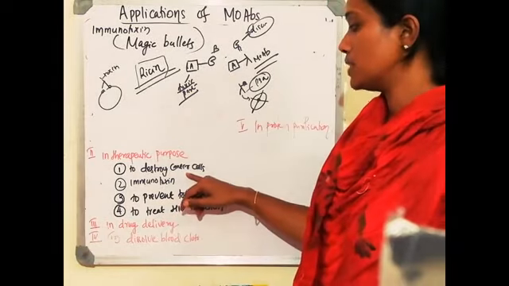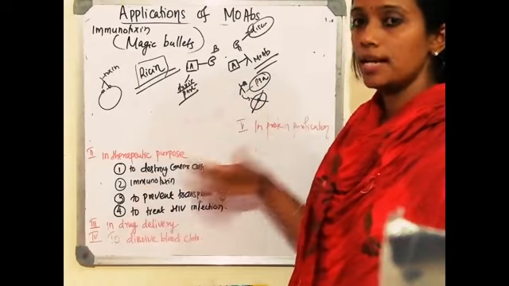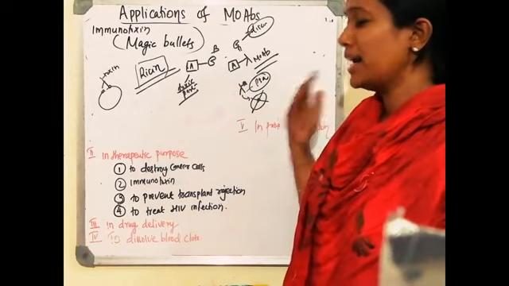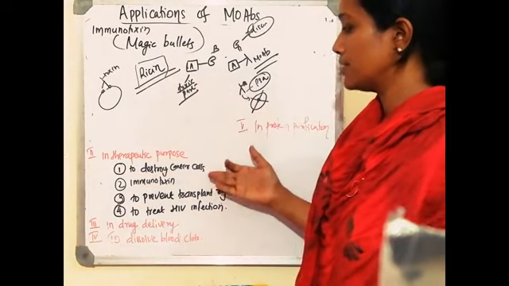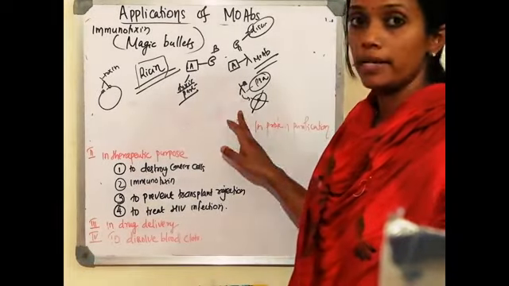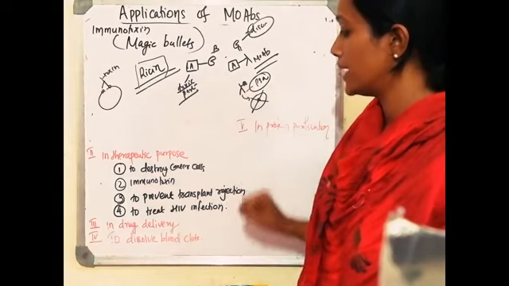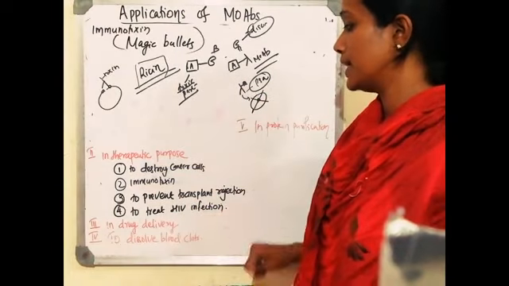How can we use it to destroy the cancer cell? We have to use a monoclonal antibody. When it binds to the cell, antibody dependent cell mediated cytotoxicity happens and the cell will be destroyed. Immunotoxin, as I just explained, uses the ricin toxin conjugated to the monoclonal antibody, and you can use it for killing the cancer cell.